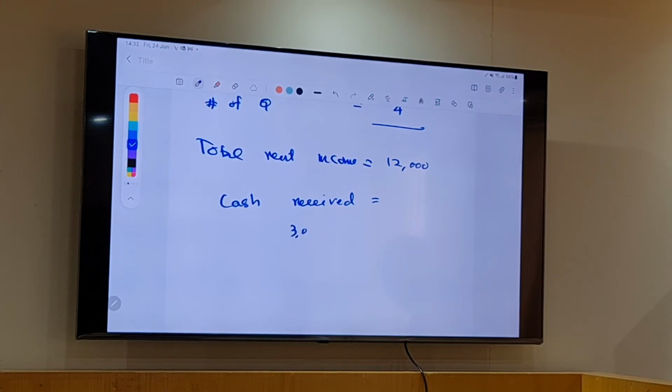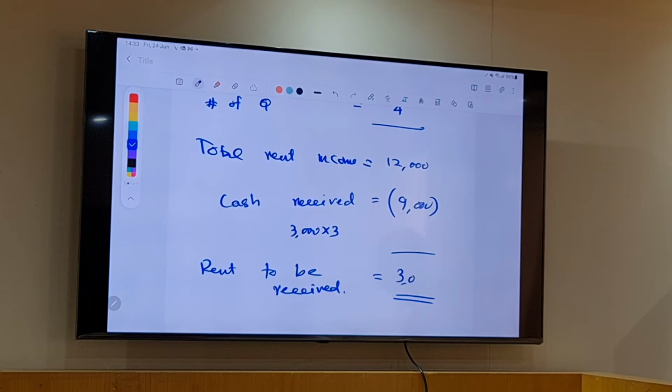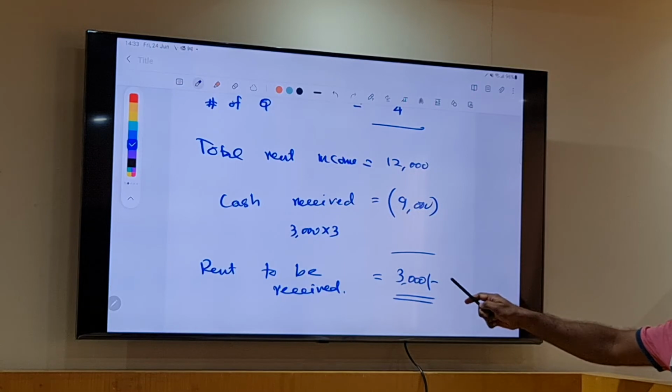That means 3,000 into 3. So rent to be received: 12,000 minus 9,000 is 3,000, to be received because the 9,000 you already received. So 3,000 needs to be received.